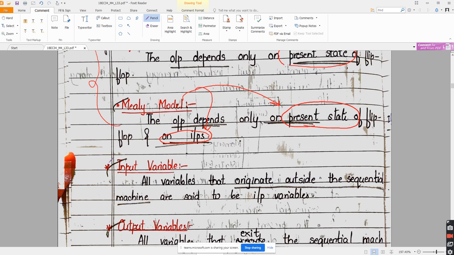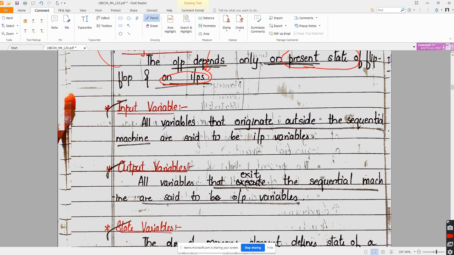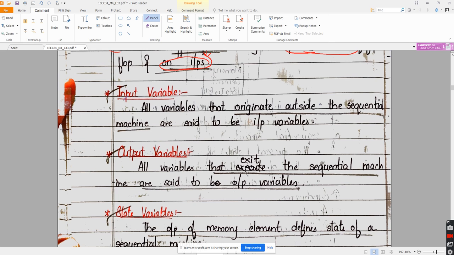You have to learn all these definitions by heart. There are several definitions here which you are supposed to understand. The first one is input variable. What is the input variable? All variables that originate outside the sequential machine are said to be input variables.